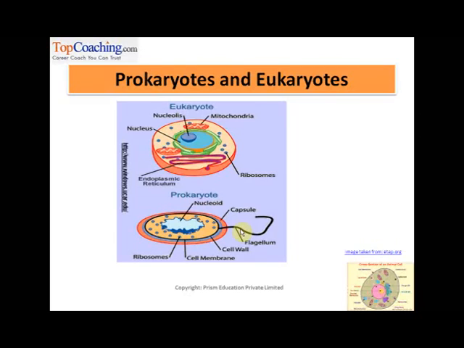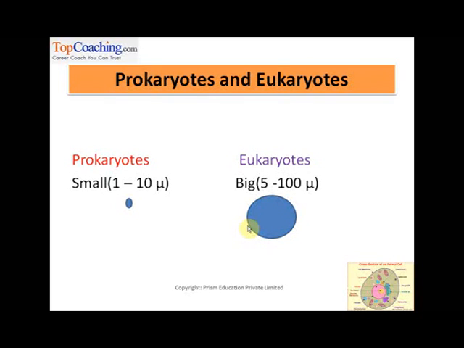Whereas prokaryotic means before in Greek, and by before we mean the very basic form, right? So the prokaryotic cells in the very first place don't contain a nucleus, right? And they also lack the other organelles like the Golgi apparatus, mitochondria, etc. Right? Now if I ask you to cite a few differences between prokaryotes and eukaryotes, you know what? An obvious difference would be that prokaryotes are small as compared to eukaryotes.